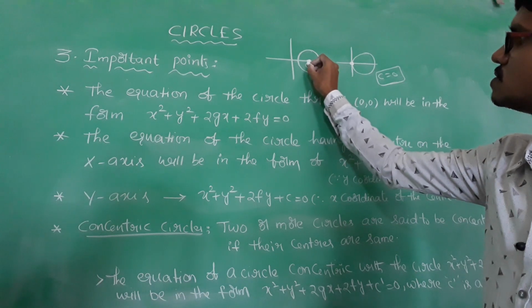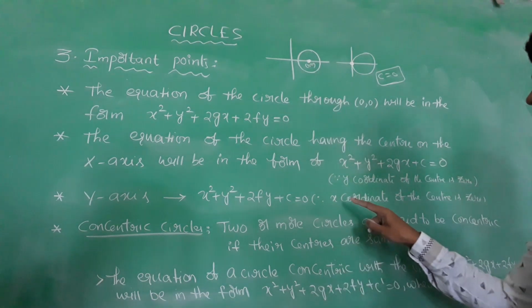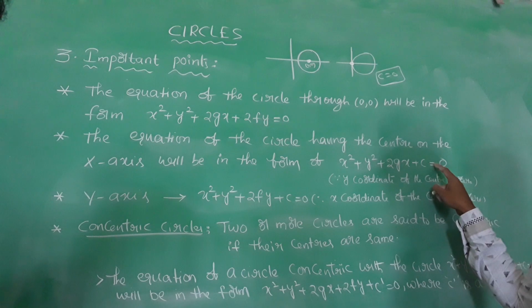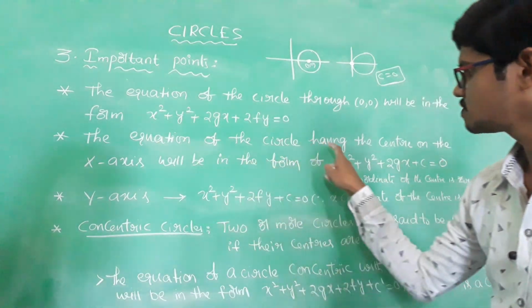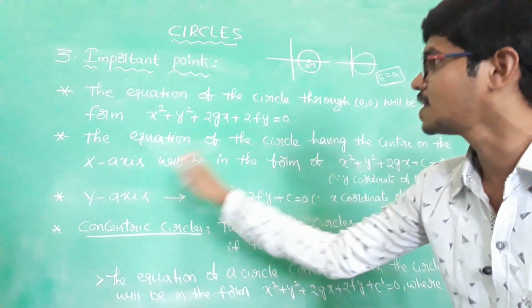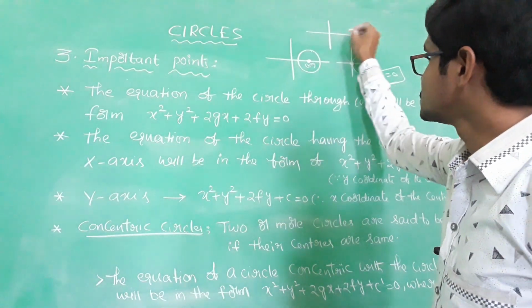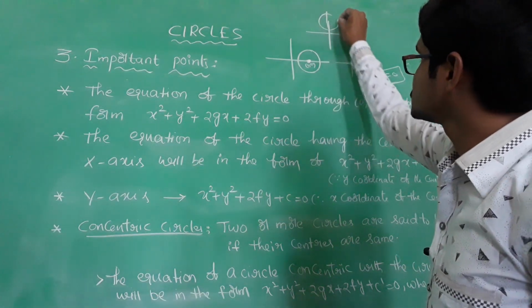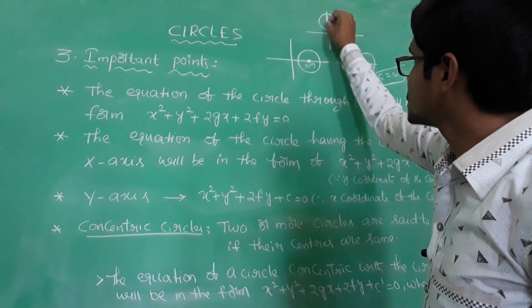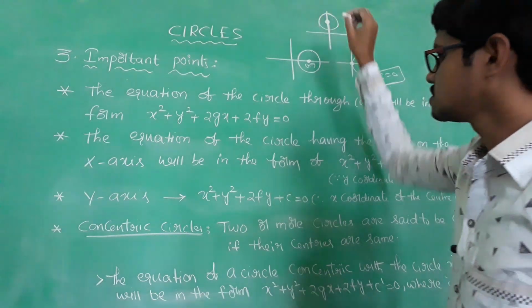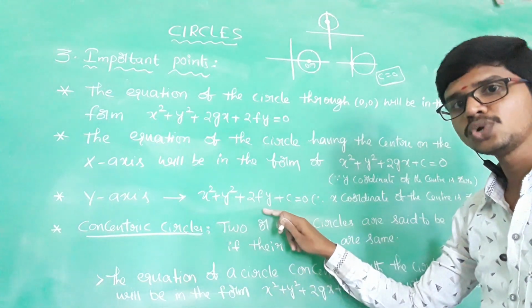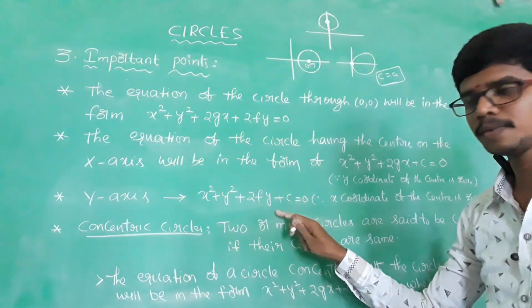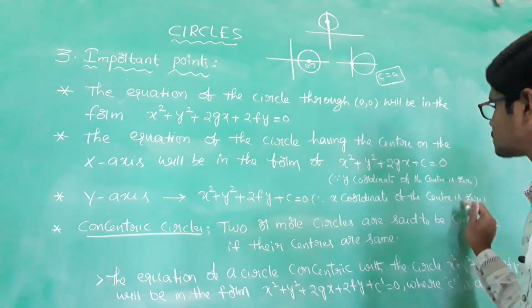So f is 0. So x square plus y square plus 2gx plus c is equal to 0. Okay. If the equation of the circle has the center on the y-axis, then the required equation is x square plus y square plus 2fy plus c is equal to 0. Why? Because the x coordinate of the center is 0.